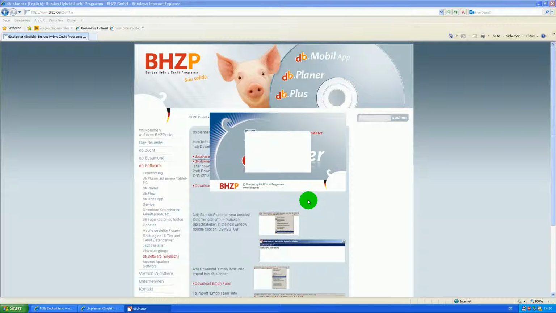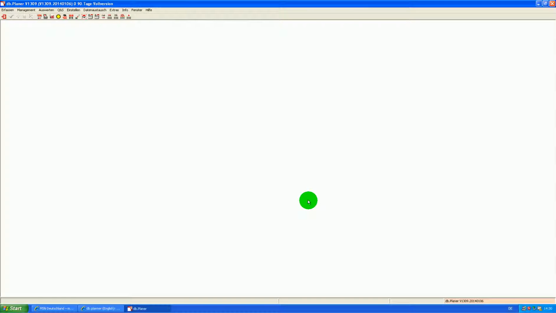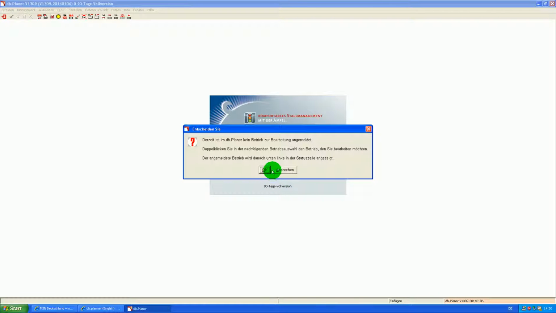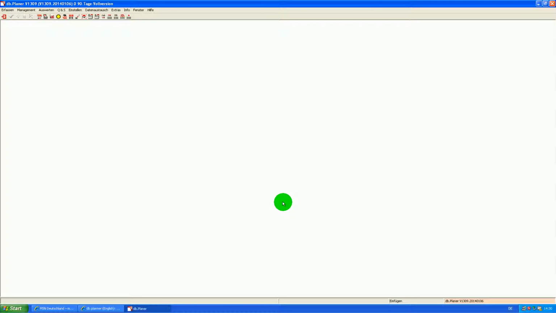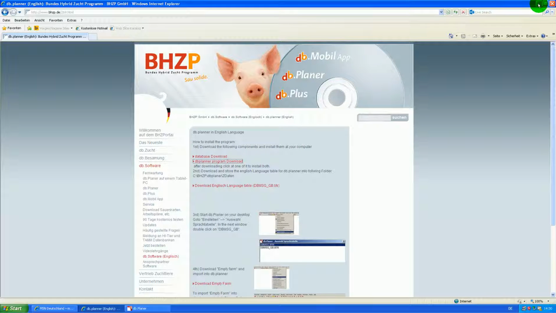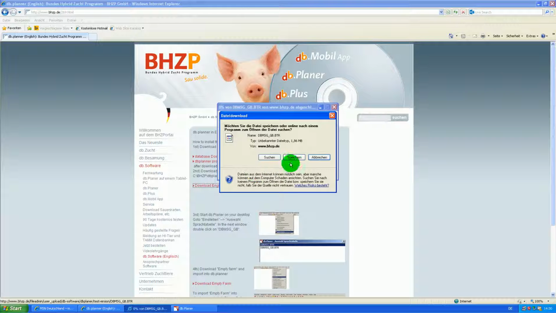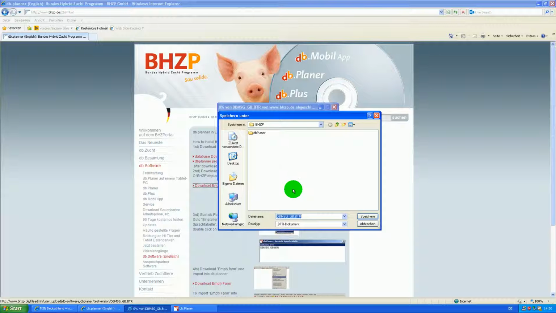But we can see it is in German. Now download the English language table and store it.